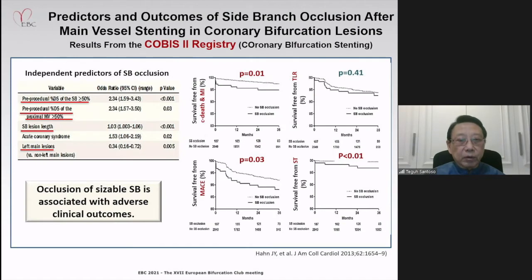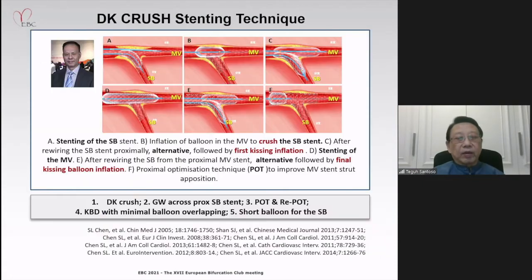It is also important to note that the occlusion of a sizable side branch is associated with adverse clinical outcomes, as shown here in the COBIS registry: increased cardiac death, myocardial infarction, MACE, and also stent thrombosis. We owe a lot to Dr. Chen Xiaoliang for introducing us to the DK-Crush stenting technique.